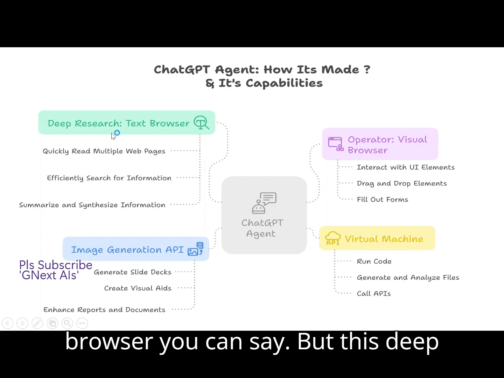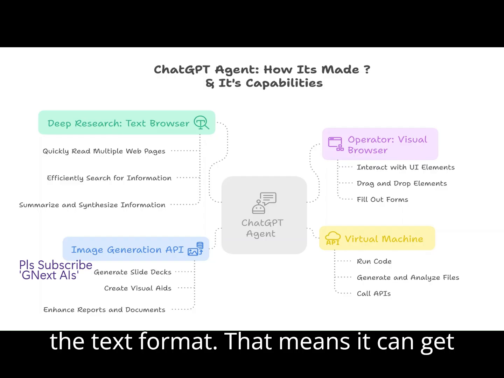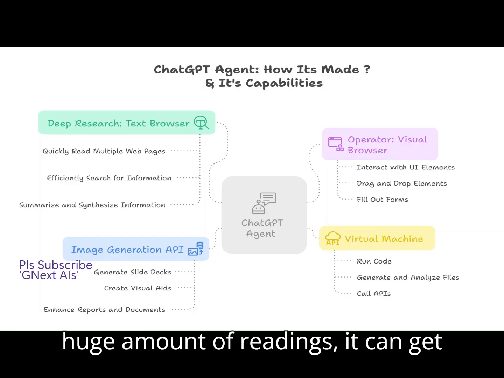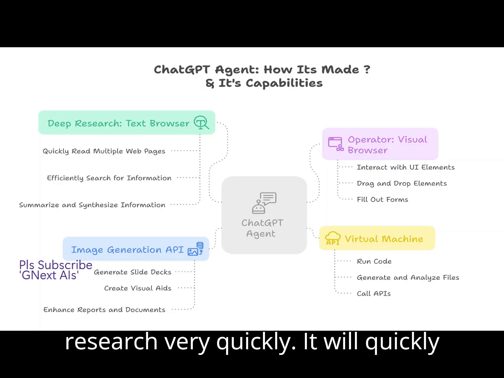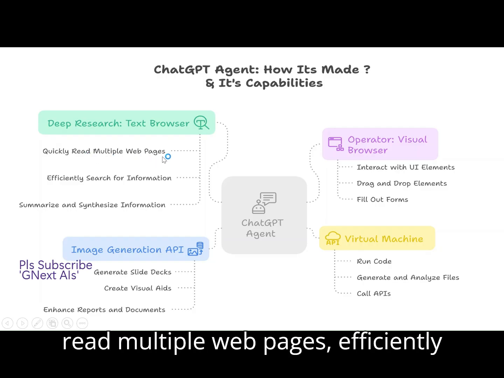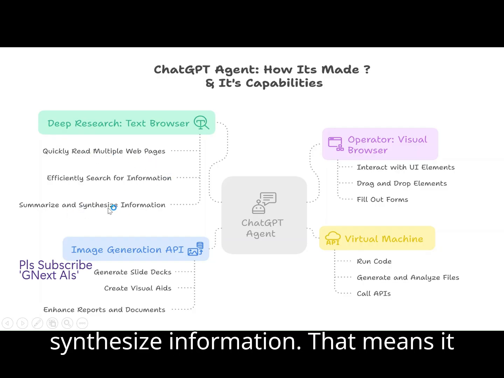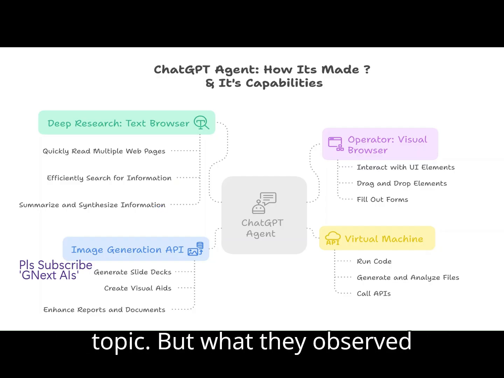But deep research gets all the details in text format. That means it can take in a huge amount of reading and context, and it does the research very quickly. It will quickly read multiple web pages, efficiently search for information, and summarize and synthesize it. That means it will give a report on the deep research topic.